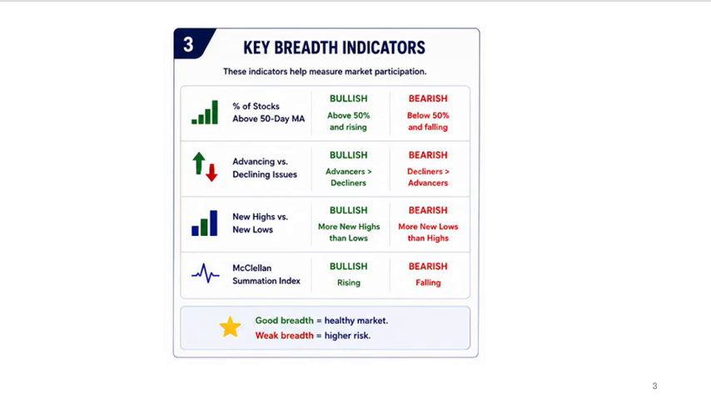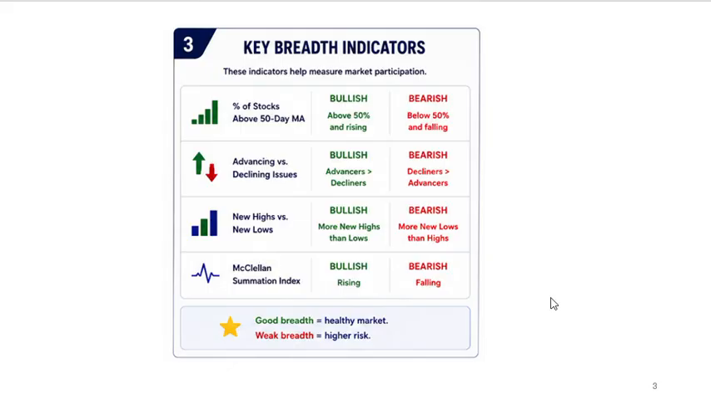Advancing versus declining issues. It's bullish if you have more advancers than decliners. Bearish if you have more decliners than advancers. New highs versus new lows. Bullish, we have more new highs than lows. Bearish when you have more new lows than highs.